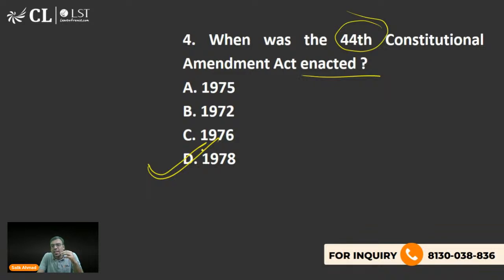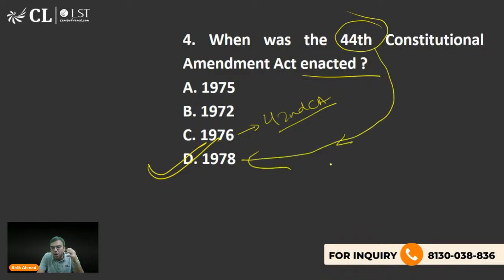So हुआ ये था कि 2 साल पहले, yes, So is also right. D is the right answer. 2 साल पहले 42nd अमेंडमेंट पास हुआ था 1976 में, उसमें बहुत सारी चीजें थी. It gave more power to the government. So 44th amendment में बहुत सारी चीज को रिवर्स किया गया था, आप कह सकते हो. Not everything, but many things of 42nd amendment were reversed. Yes, Ayush Nasha, very good.